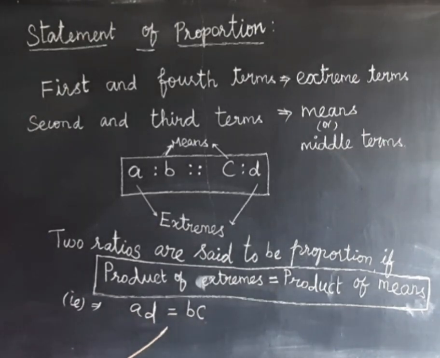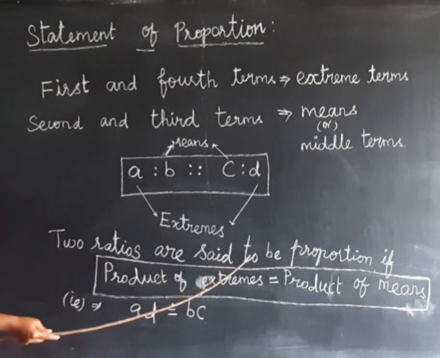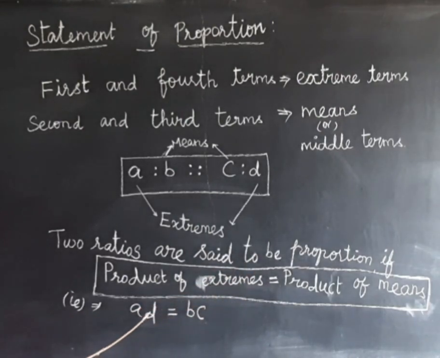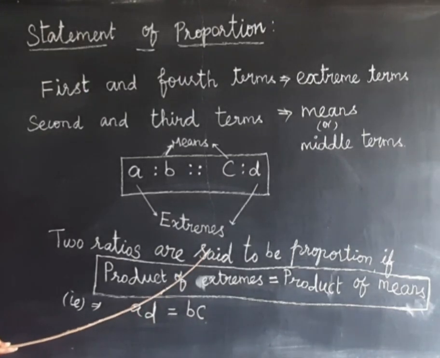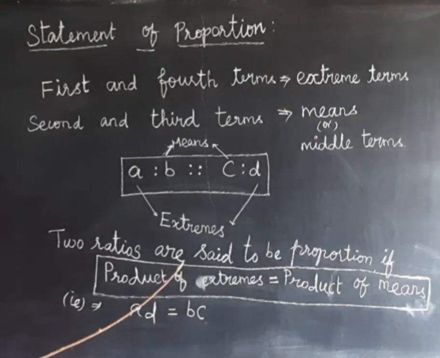So AD equal to BC means the two ratios are said to be in proportion. AD not equal to BC means the two ratios are not in proportion. AD equal to BC means the two ratios are in proportion. AD not equal to BC means the two ratios are not in proportion.